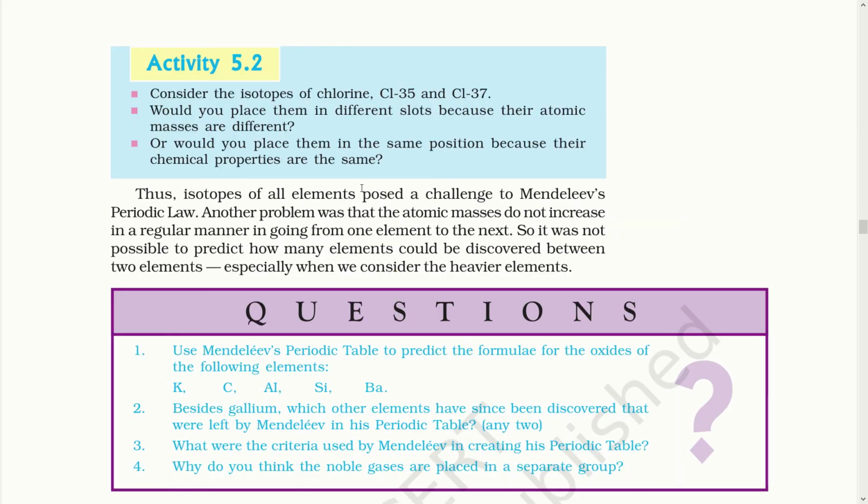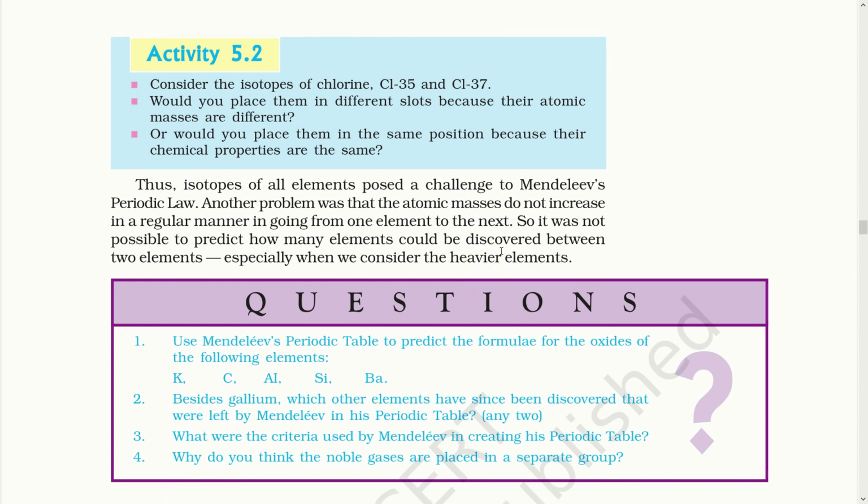There was still one more limitation to Mendeleev's periodic table. Another problem was that the atomic mass did not increase in a regular manner in going from one element to the next. So it was not possible to predict how many elements could be discovered between two elements, especially when we consider the heavier elements. Thus, the main problem faced by scientists was the arrangement according to atomic masses. These atomic masses made Mendeleev's periodic table a little unpredictable about how many new elements could be found between two different elements because their atomic masses differed a lot.